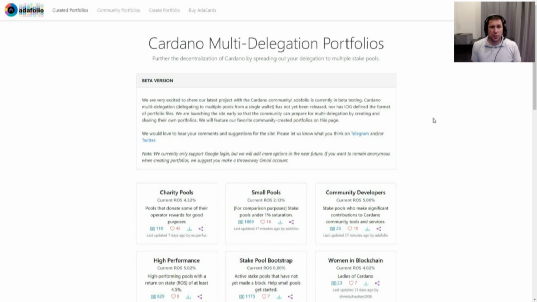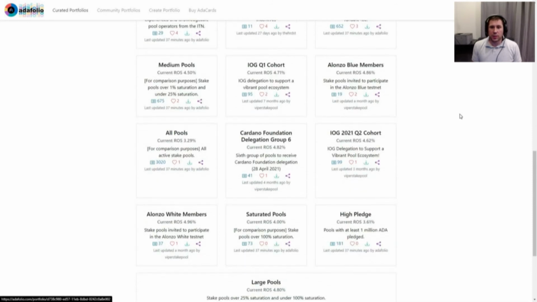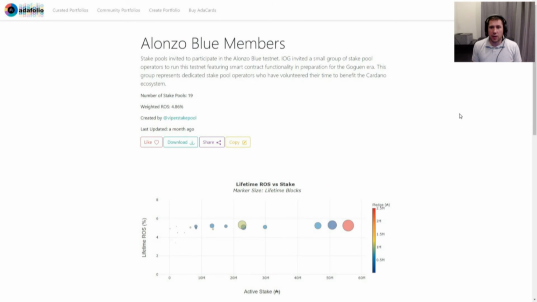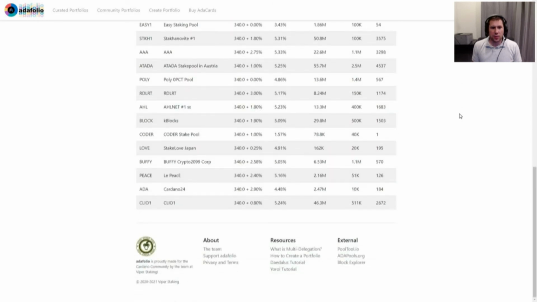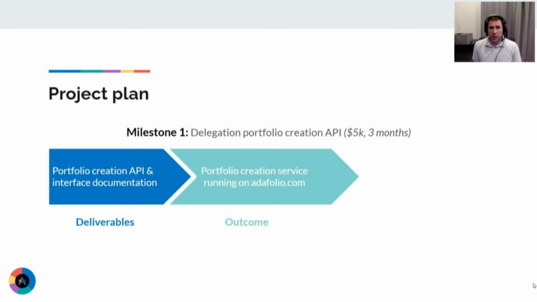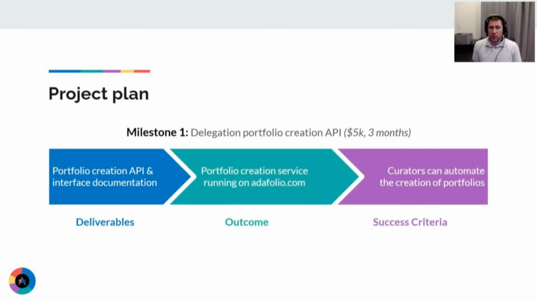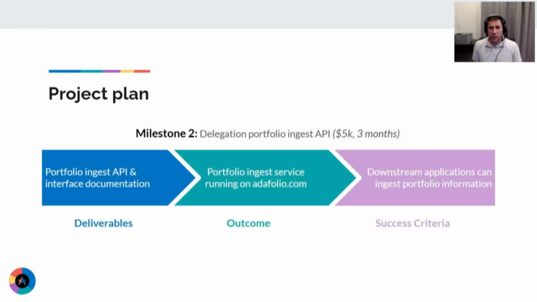We have developed and deployed a working prototype where users can create and share stake pool portfolios. Over 100 diverse portfolios have already been created by members of the Cardano community and shared on adafolio.com. The proposed work will consist of 2 parts. First, we will develop an easy-to-use API for projects and organizations to automate the process of creating custom portfolios hosted by Adafolio. Secondly, we will develop an API for interfacing the curated portfolios with wallets and other services.